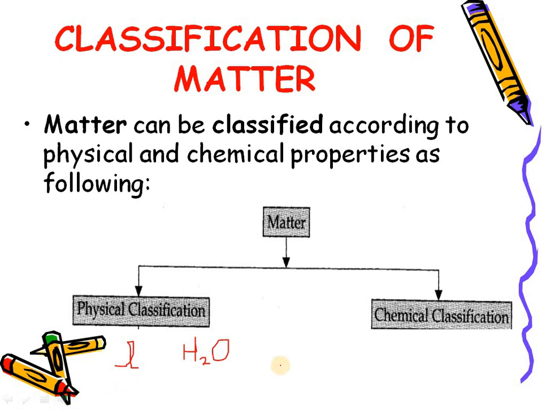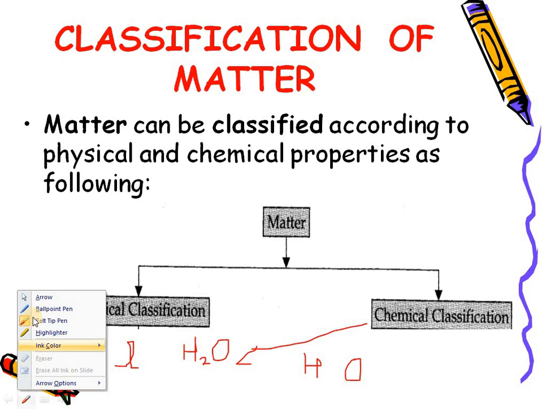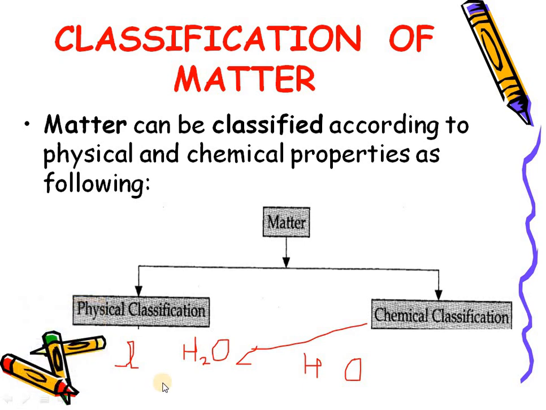But when we discuss chemical classification, chemically water exists in the form of H2O, that it is made up of hydrogen and oxygen. And when we discuss the physical classification of matter, then it is just a liquid state. In a free state it will be liquid.